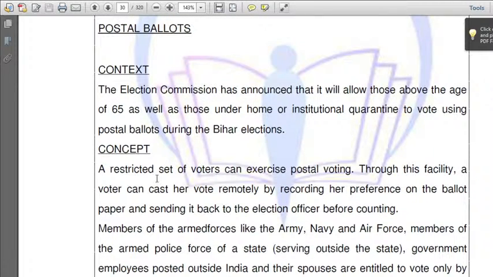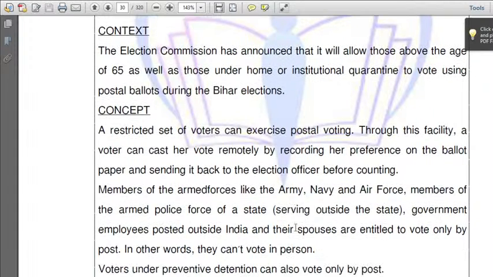Now, what are postal ballots? Let us move towards the concept. A restricted set of voters can exercise postal voting. That means government servants, or members of the army, navy, air force, or police, or those working as government employees outside India, like Indian ambassadors, or those working as agents involved in the election counting process, so you cannot vote in your hometown, right? In that case, the postal ballot comes into the scene. Through postal ballots, you can vote for a person and send it by post.